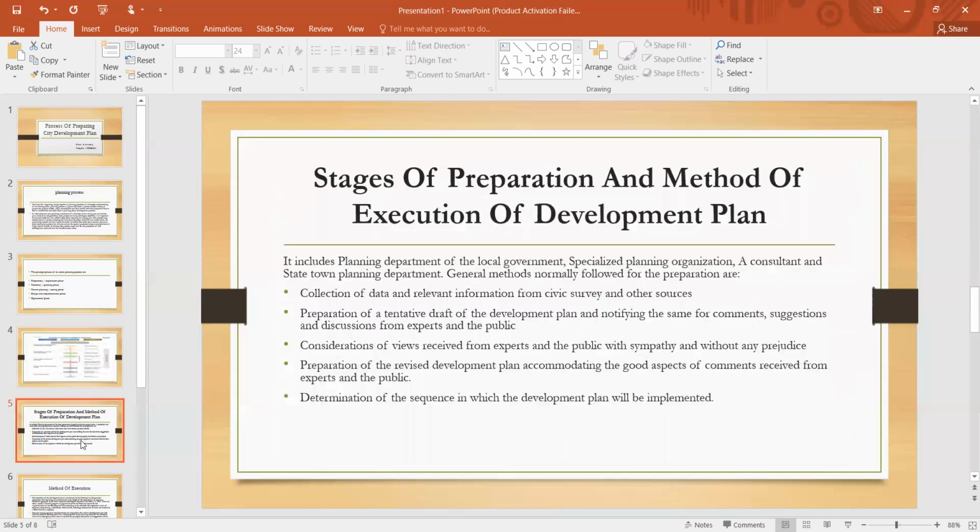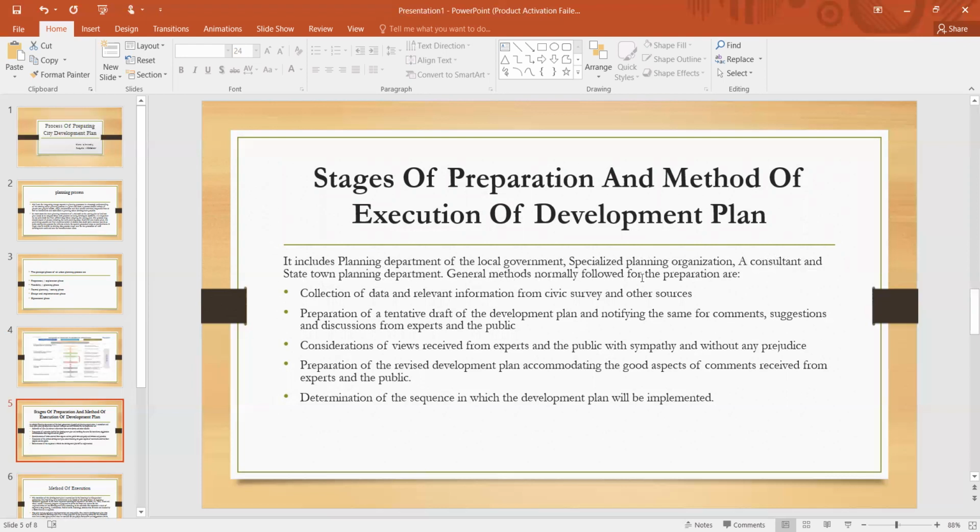And next is about stages of preparation and method of execution of development. It includes local government, special planning organization, a consultant and state town planning department.